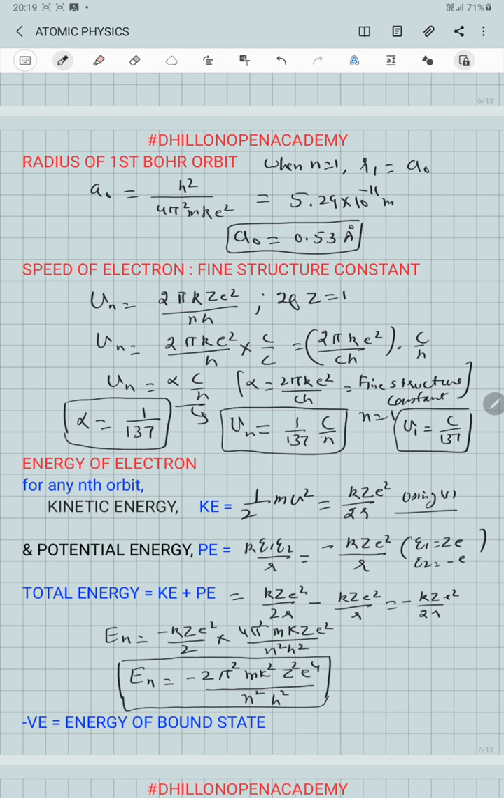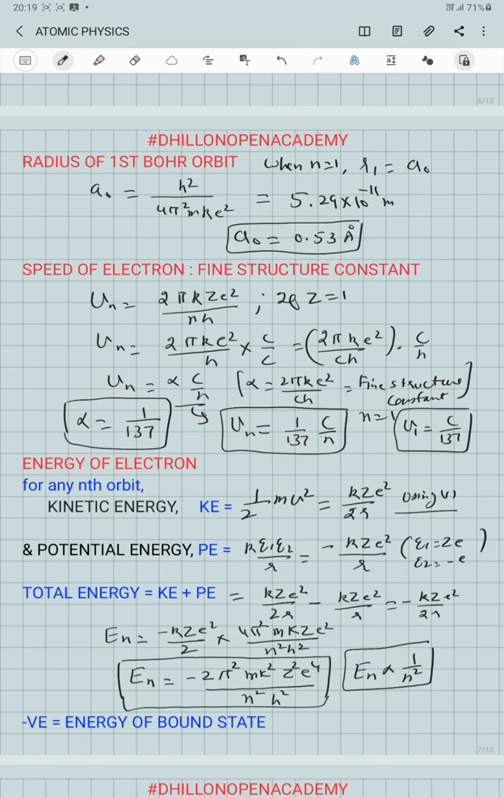Total energy is negative in nature, which indicates that this is the energy of the bound state. Bound state means it is the energy of an attractive system in which the electron is attracted by the nucleus. In this equation, we get that the energy of an electron in any nth orbit is inversely proportional to the square of the order of the orbit, that is the principal quantum number. So as the value of n is increasing, the energy of the electron is increasing.